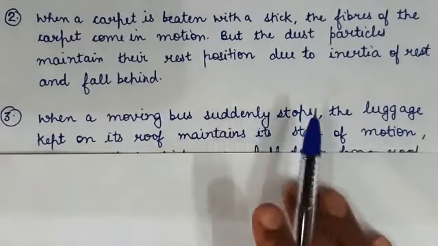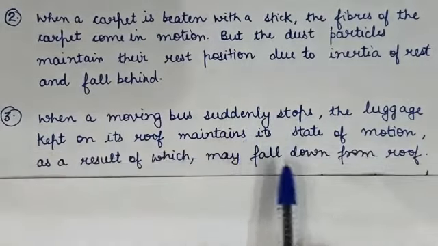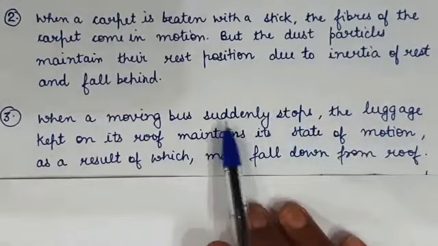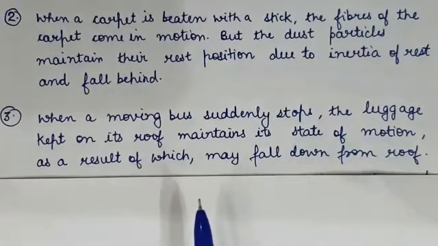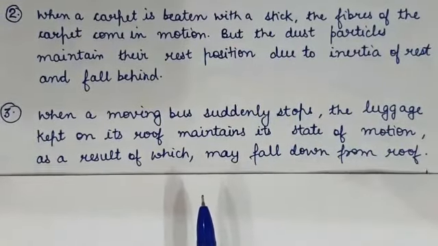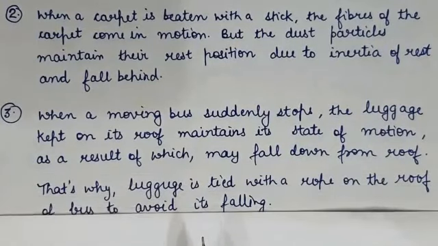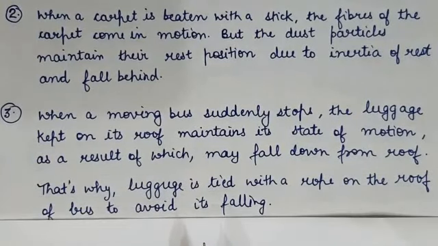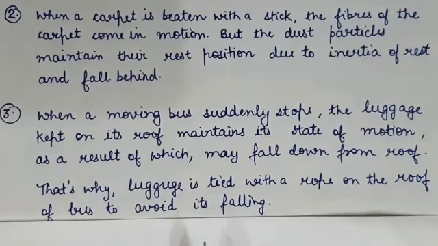Now as soon as the bus stops, the luggage may fall down from the roof. That's why luggage is tied with a rope on the roof of a bus to avoid its falling. Clear?